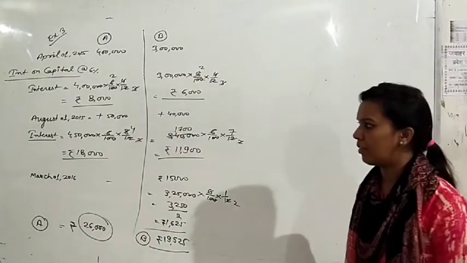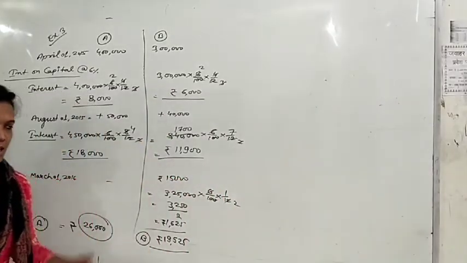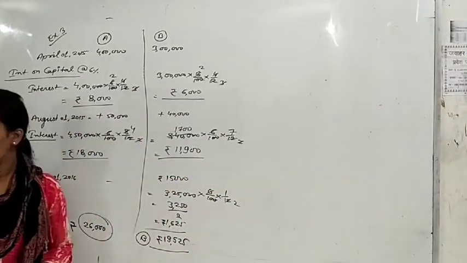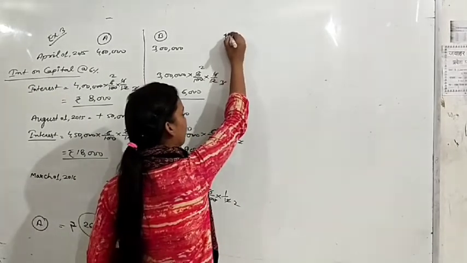This was example number 3. On the basis of this, you can solve your question number 2, question number 3. These are also based on this type of examples. Okay. One more question I am telling you here, that is a little different from this question. That is your example number 4.